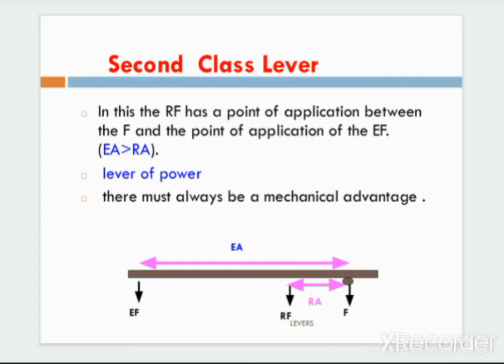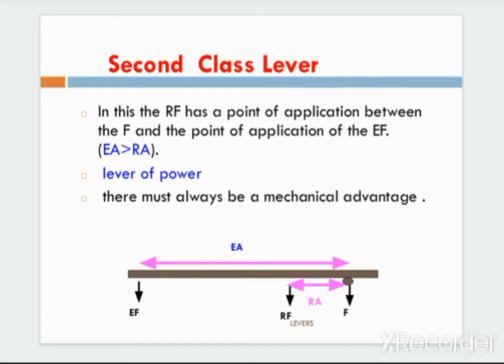Now the second class lever. This order of lever is known as the lever of power. In this, the resistance force has its point of application between the fulcrum and the effort.